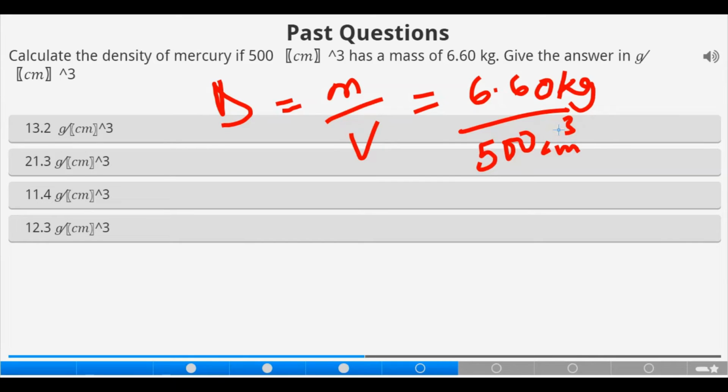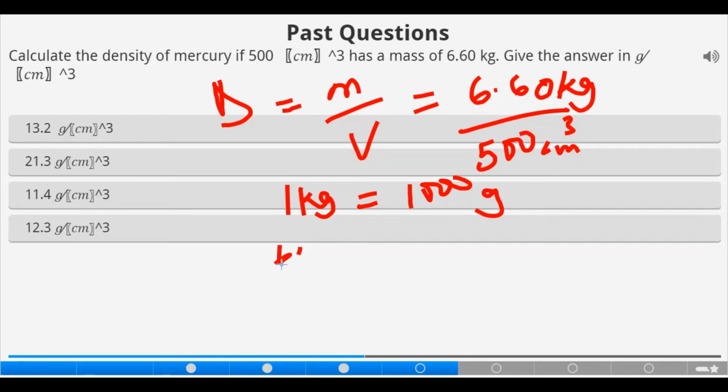Don't forget our density is measured in either gram per cubic centimeter or kilogram per cubic meter. For safety in this case, we are going to change the unit of the mass, knowing fully well that 1 kilogram is equal to 1,000 gram.